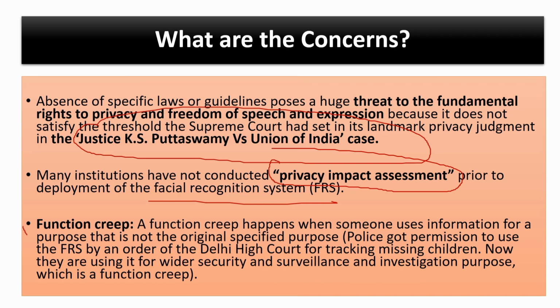Another important aspect is function creep. It occurs when this technology is applied for one particular function, and it also creeps into another function. For example, in Delhi the police was given permission to use this technology for targeting child trafficking. But what later happened is that the Delhi police is using this technology again for targeting minorities. So there's an issue of function creep also.